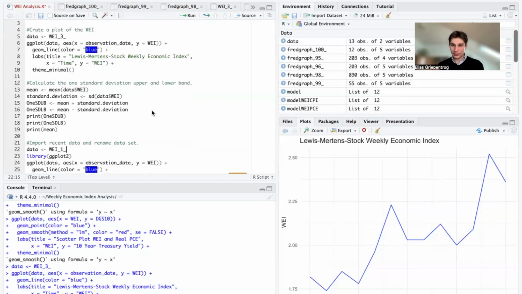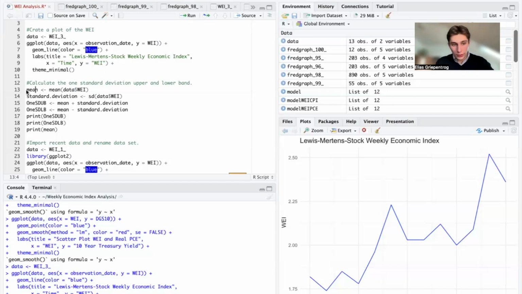Before we dive into the S&P 500 analysis, let us assess how the current value of this index compares to the historic data that we have for this economic data point. In order to do so, we will compare the current value to the one standard deviation upper and lower band.